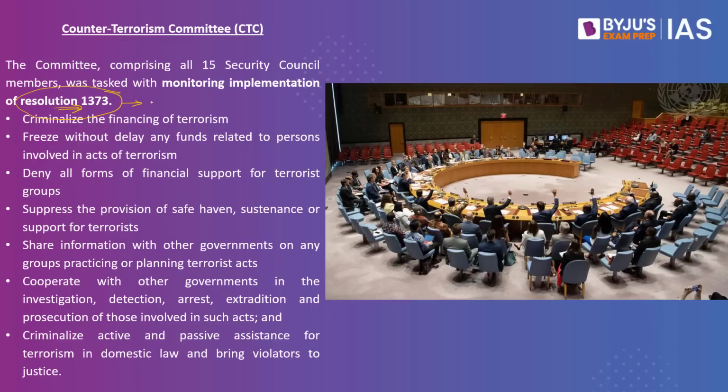So we required a committee to monitor this Resolution 1373, and that particular committee is called the Counter-Terrorism Committee. Whatever objectives were defined under Resolution 1373 had to be monitored, and that monitoring committee is called the Counter-Terrorism Committee. The committee consists of 15 Security Council members and is tasked with monitoring the implementation of Resolution 1373. Who are the 15 Security Council members? We will have 5 permanent members. We will also have 10 non-permanent members.